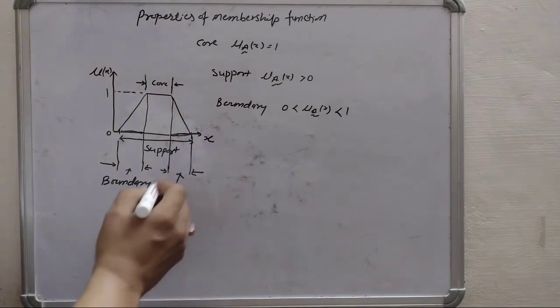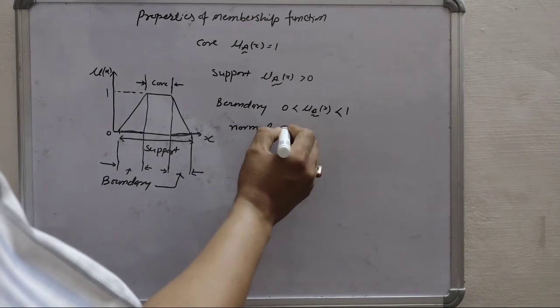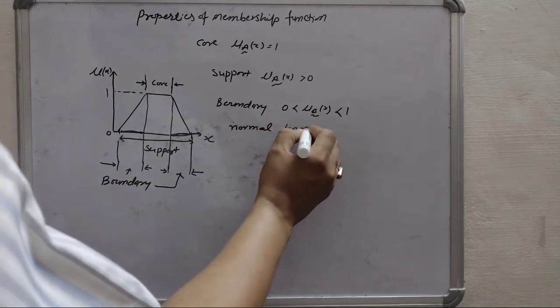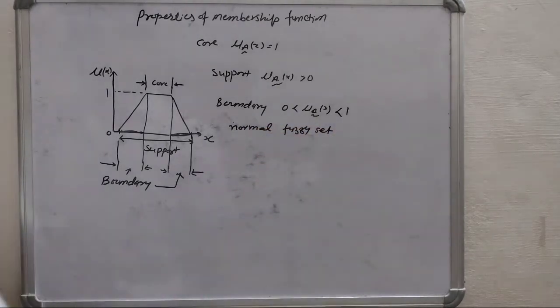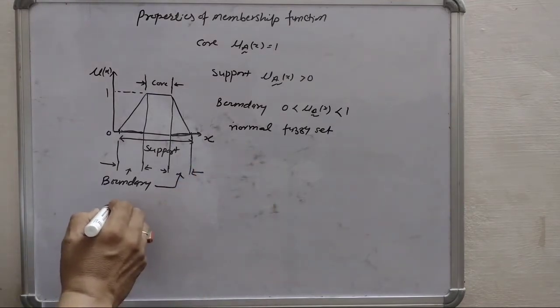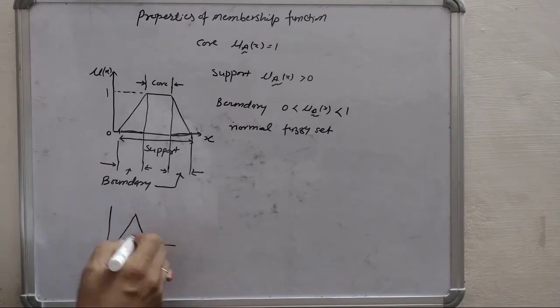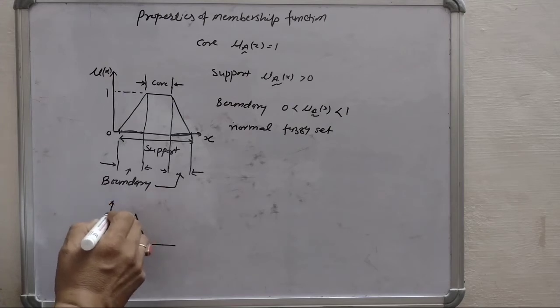One more thing is the normal fuzzy set. So the normal fuzzy set is the set which is having at least one element with full membership value.